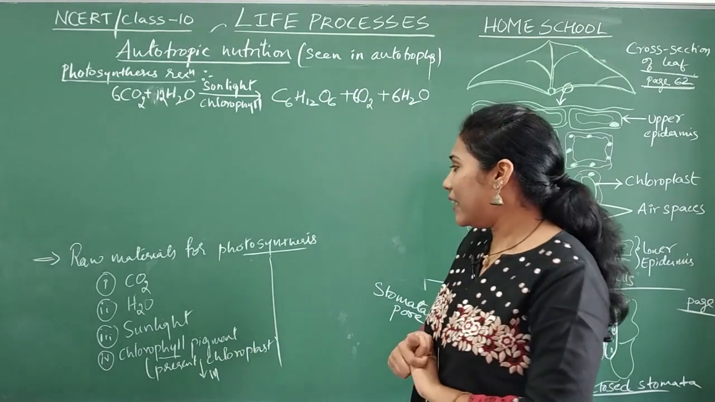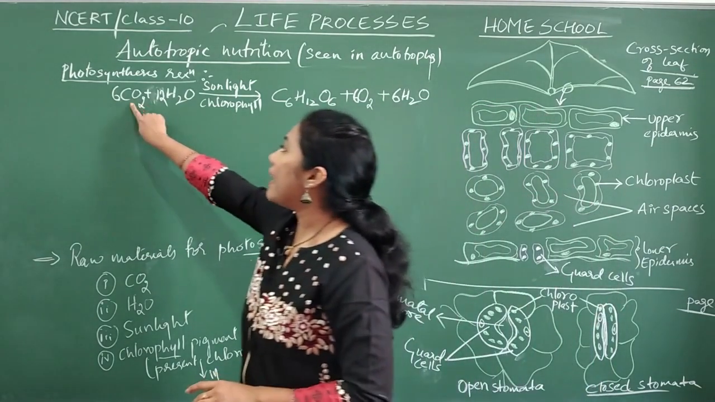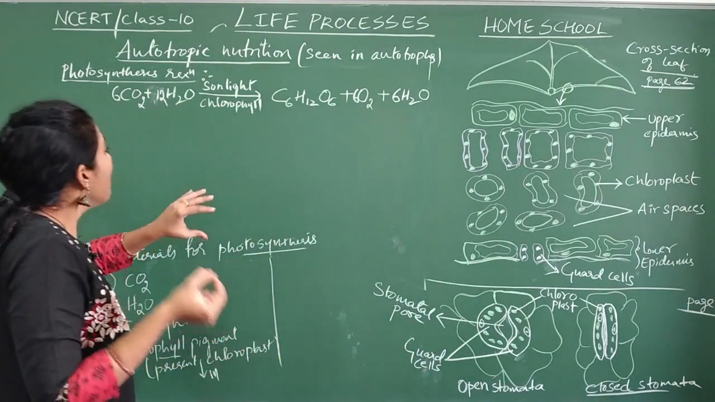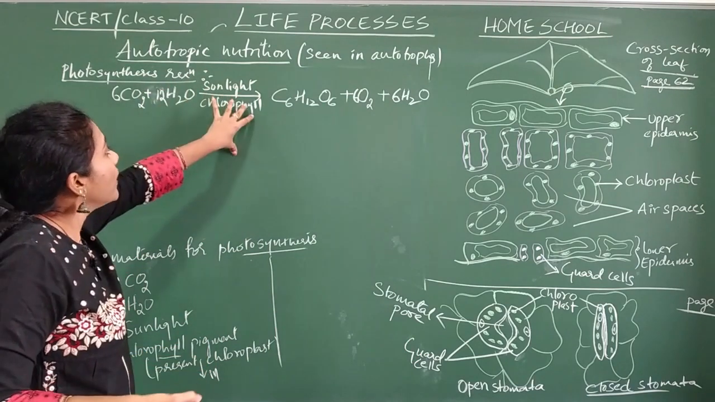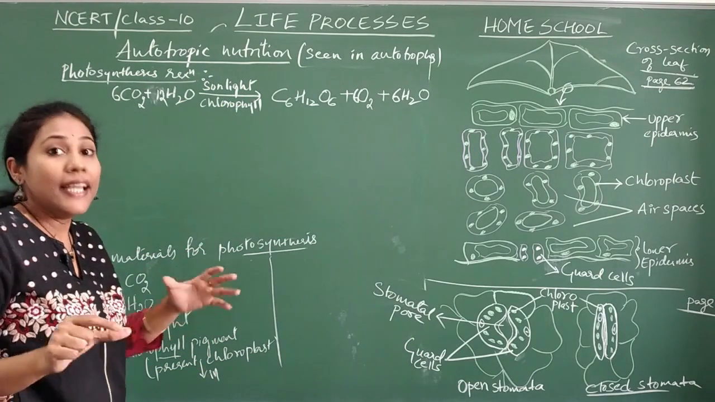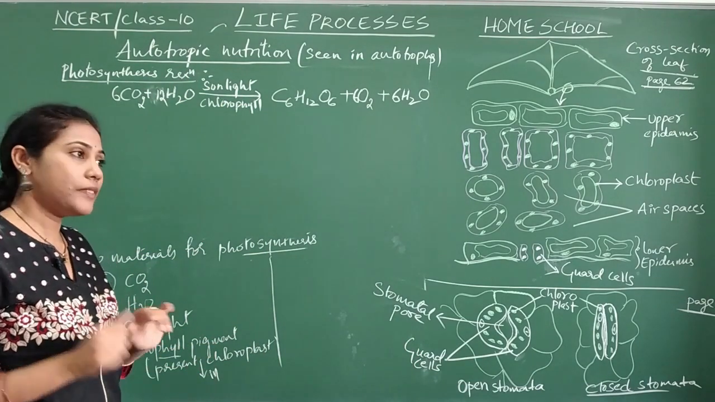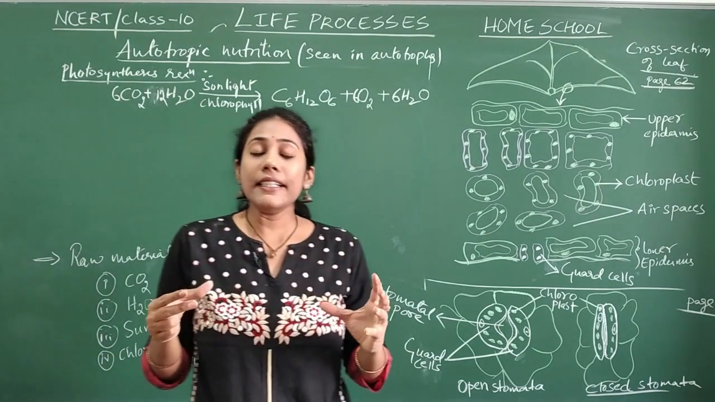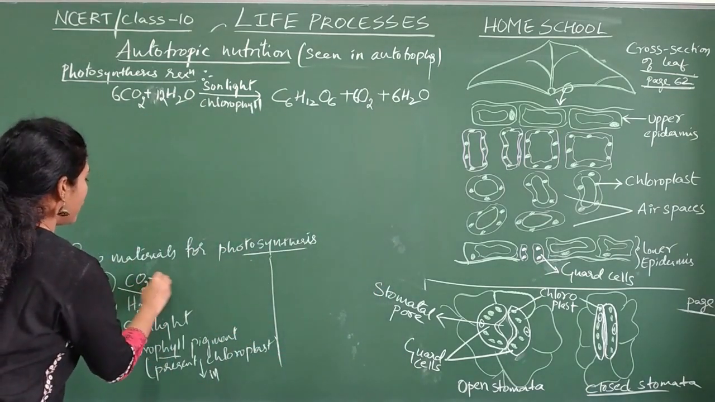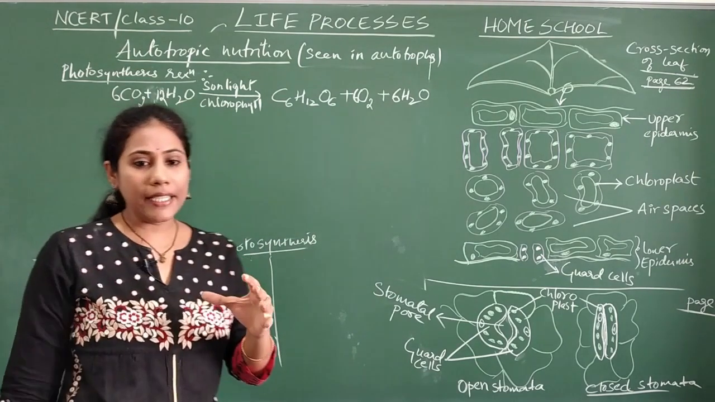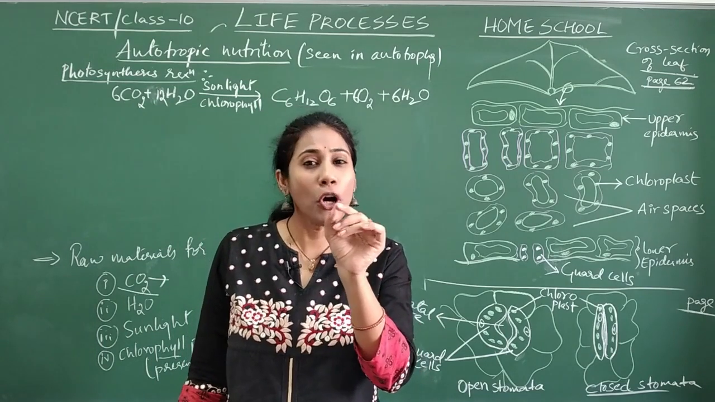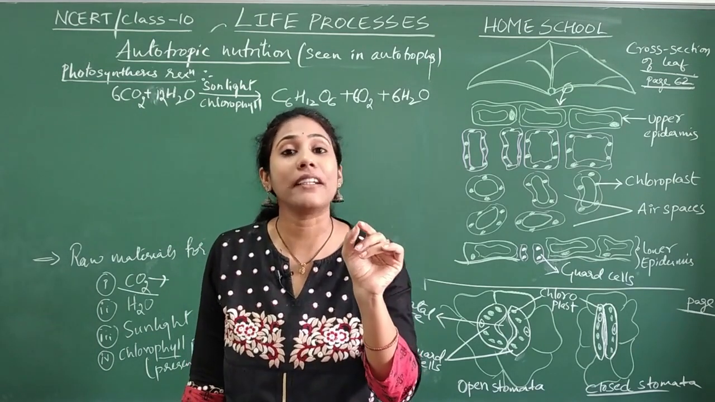Now let us try to learn how this carbon dioxide enters into a plant system, how plants take up water, what is the role of sunlight, and what is the role of chlorophyll. Everything in detail. And see here, carbon dioxide is there. Carbon dioxide enters into a leaf through small pores called stomata.